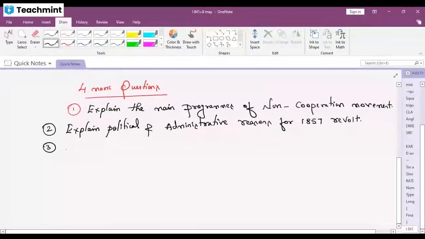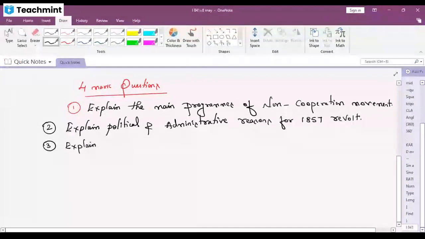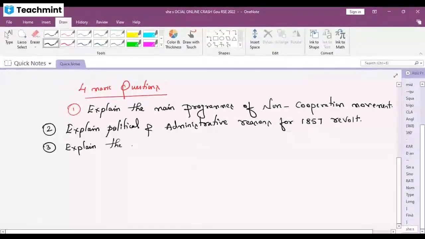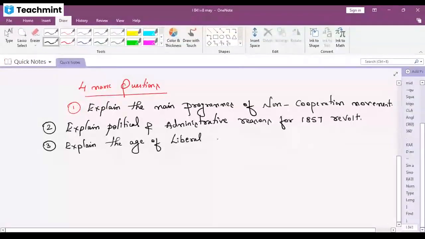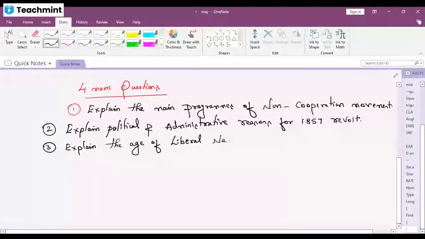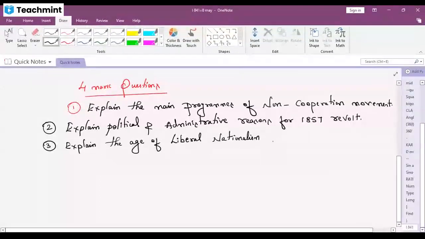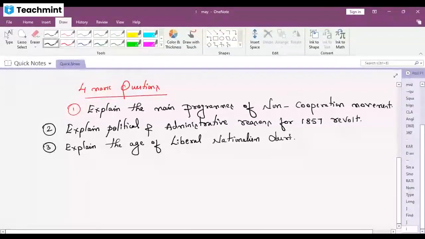Third question: explain the age of liberal nationalism during the freedom movement.